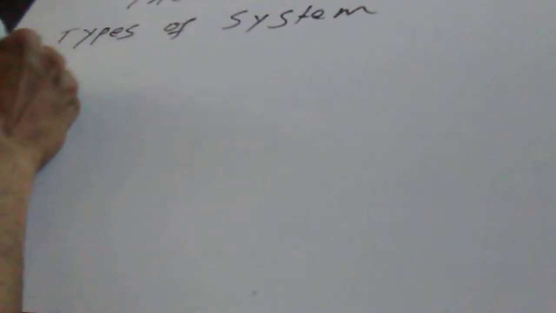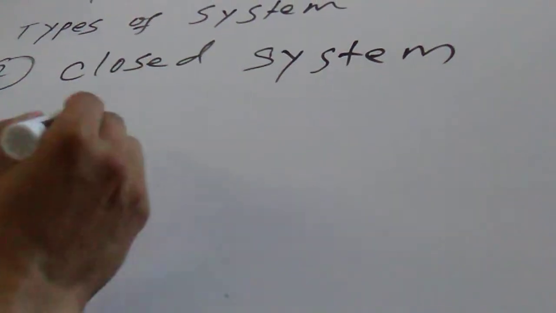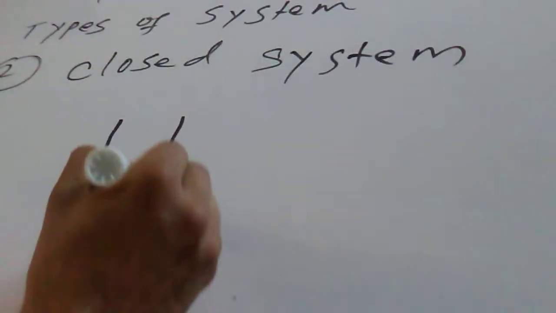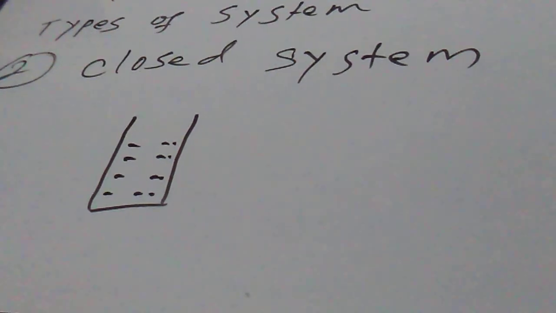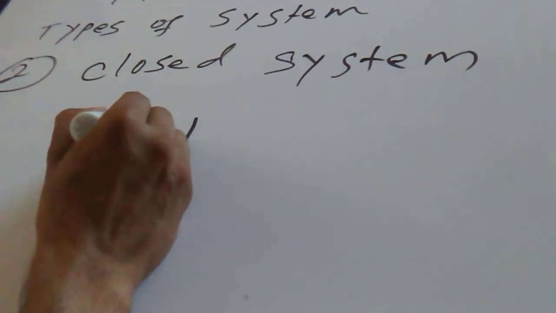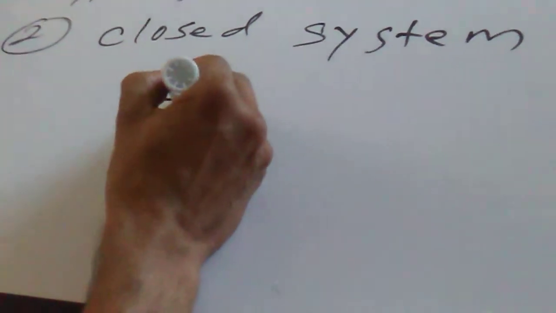Now let's talk about the closed system. Let's say this is a closed system. So what is a closed system? Again, take a cup, put some water. Now put a tight lid here. So this is a lid.